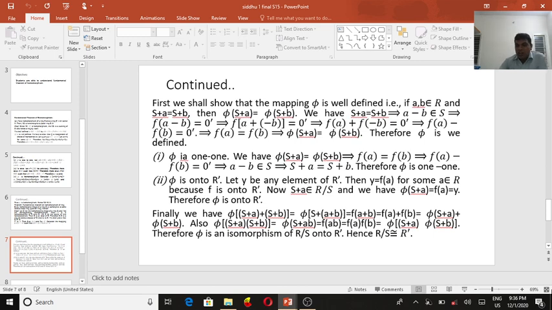Hence R/S is isomorphic to R'. This is a simple theorem, regarding the fundamental theorem of homomorphism in the ideal form, also the homomorphic images form.